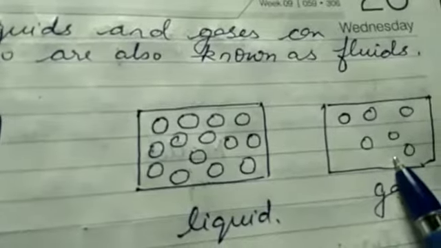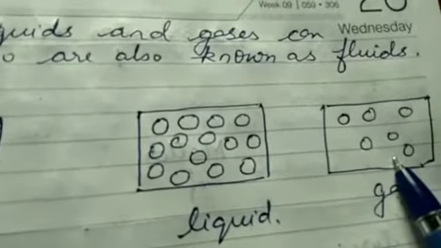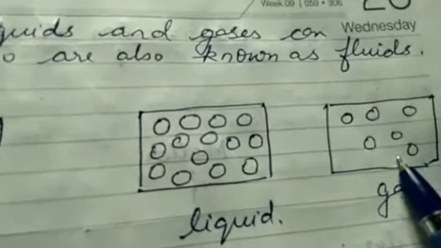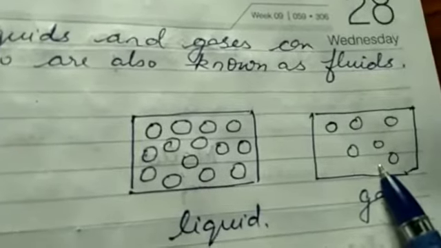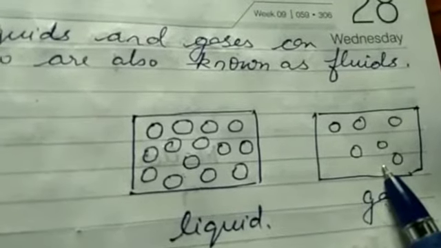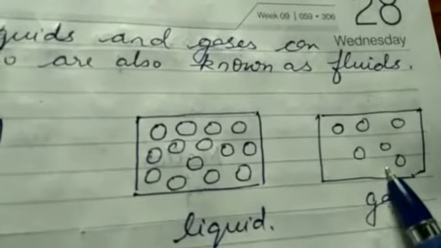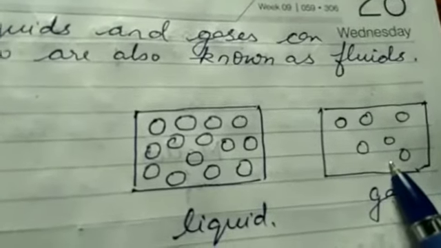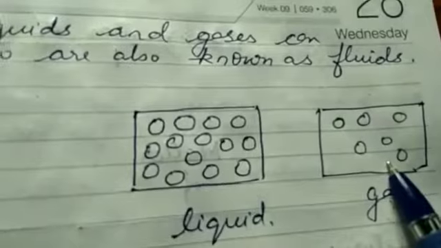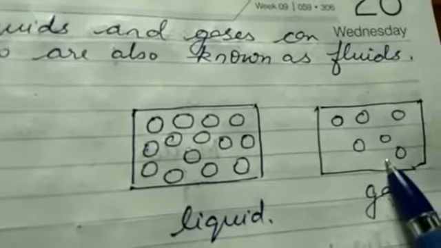Now a question for you: can we ever have a half-filled cylinder? No, we can never have a half-filled cylinder with any gas, because whatever little amount of gas you take in the cylinder, it will always occupy the entire volume. So there is no such thing as a half-filled cylinder with a gas.